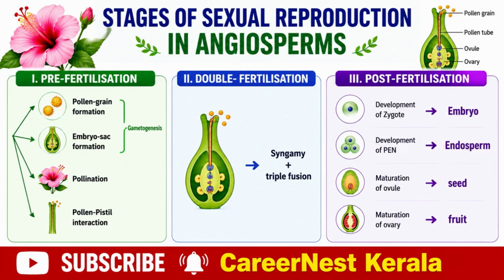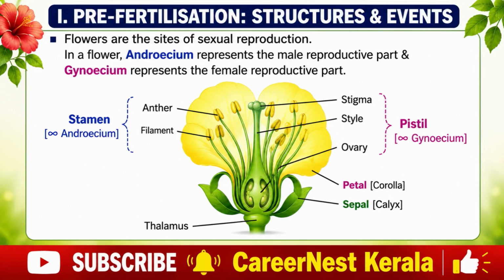1. Prefertilization: pollen grain formation, embryo sac formation, gametogenesis, pollination, pollen-pistil interaction. 2. Double fertilisation: syngamy plus triple fusion. 3. Post-fertilisation: development of zygote, embryo; development of PEN, endosperm; maturation of ovule, seed; maturation of ovary, fruit. Pollen grain, pollen tube, ovule, ovary.